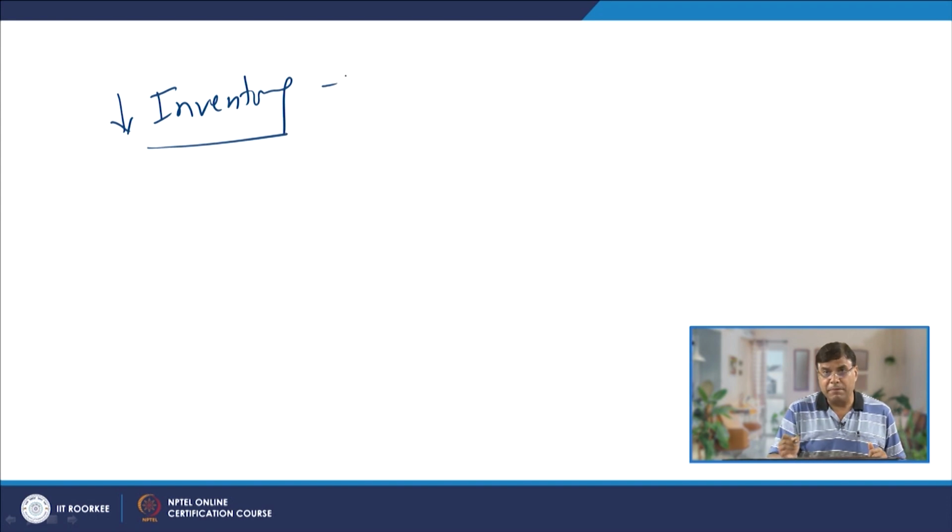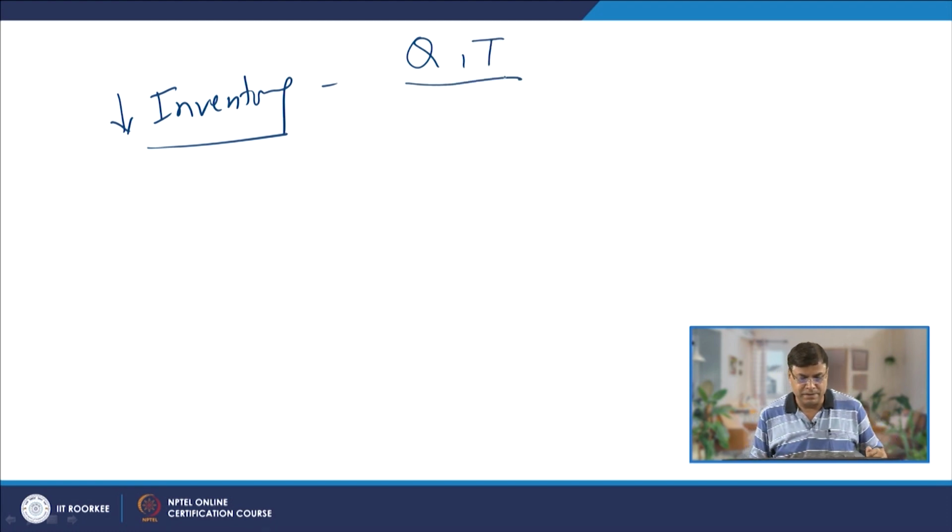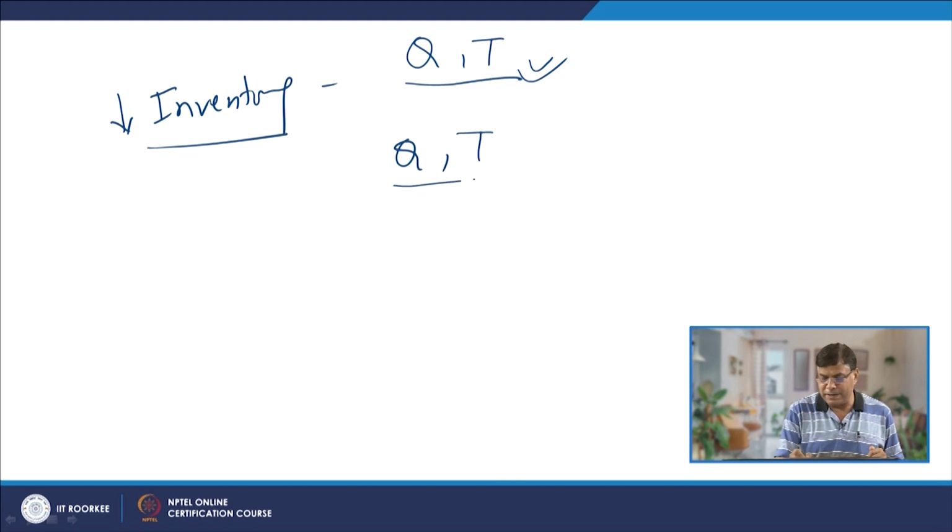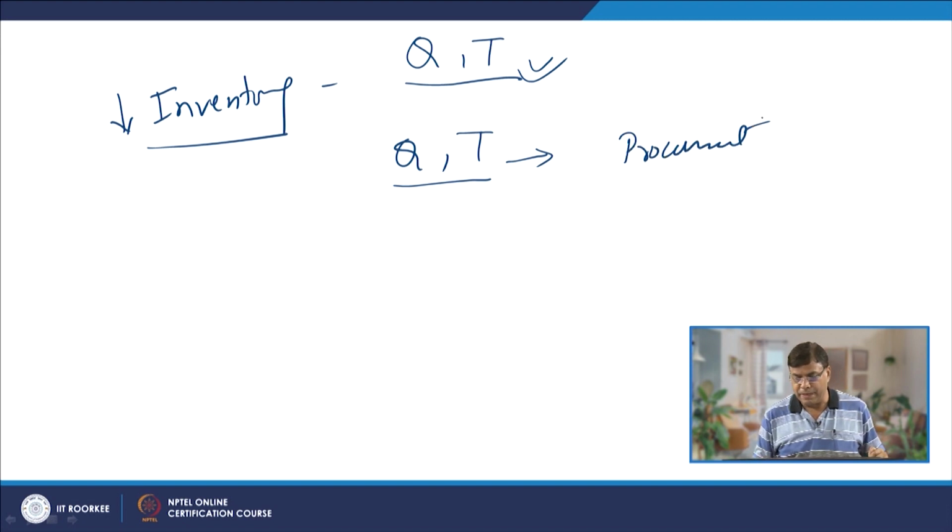We will take up the first point, reducing the inventory. As I have said, MRP helps in identifying the quantity of the items and the time when these items are needed. If we are able to identify what quantity is needed and when, then we can suitably make arrangements for procurement at that time, so that the items are available for a smooth flow of production.